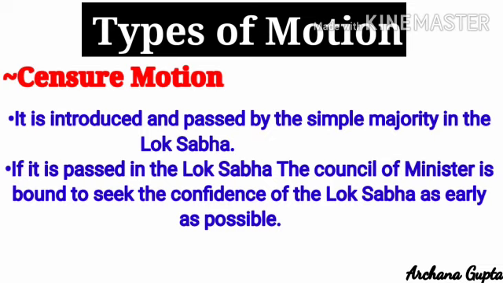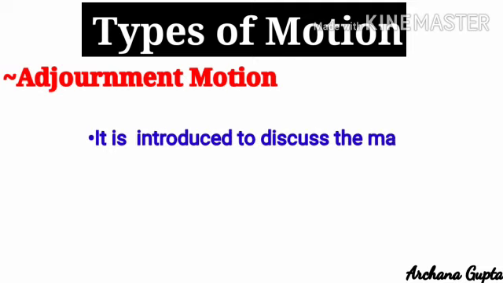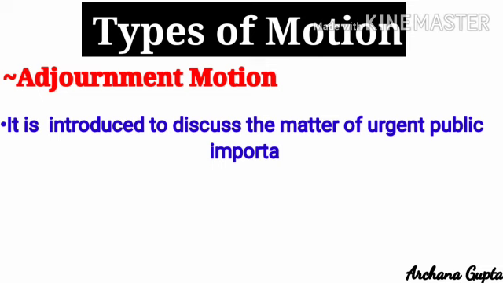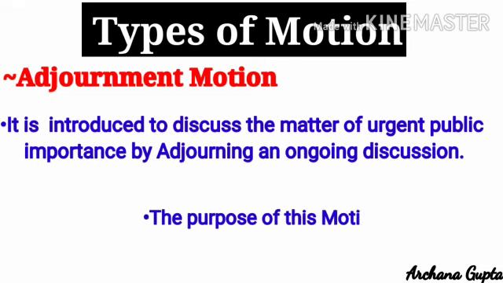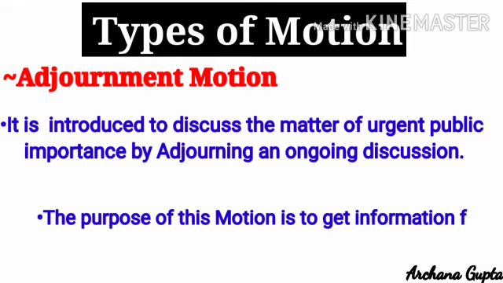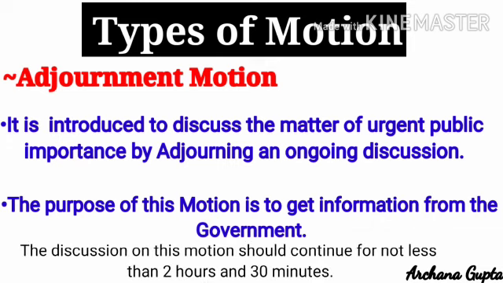Okay. Next one is adjournment motion. It is introduced to discuss a matter of urgent public importance by adjourning an ongoing discussion, and the purpose of this motion is to get information from the government. It needs the support of 50 members to be admitted, and the discussion on this motion should continue for not less than 2 hours and 30 minutes.